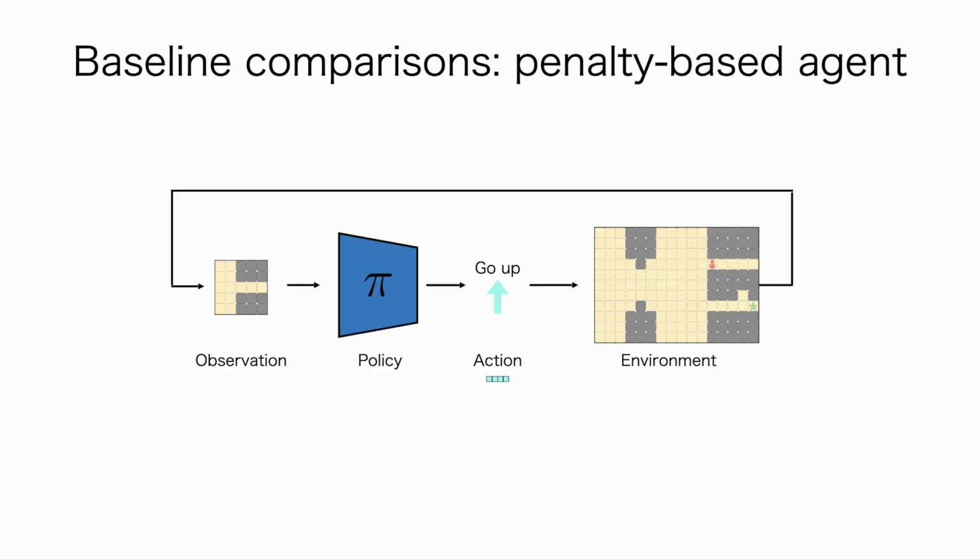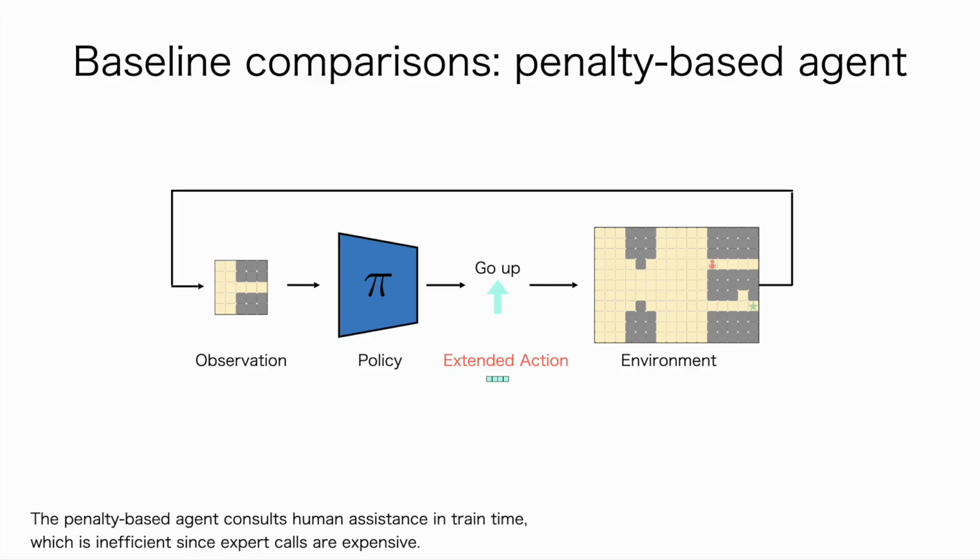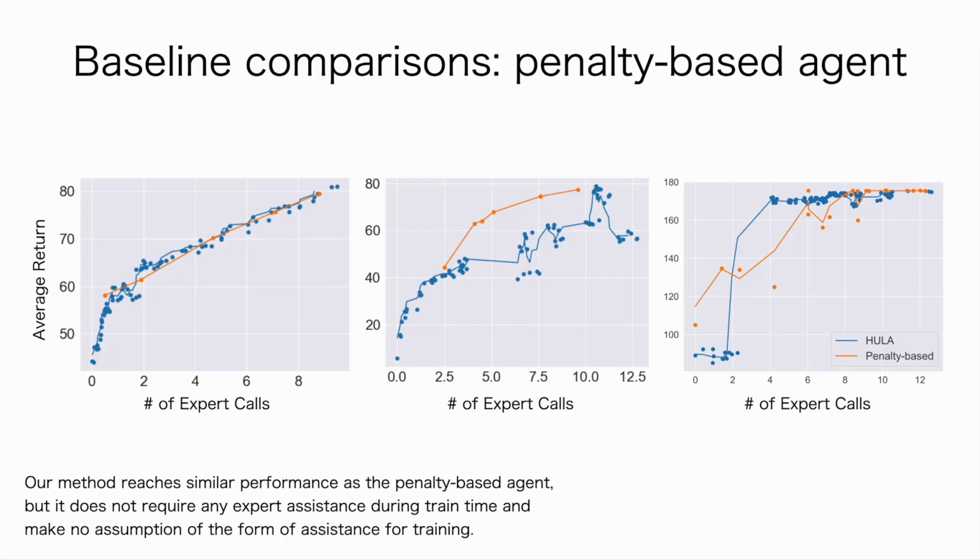Finally, we compare our results with a penalty-based agent. The penalty-based agent extends the action space with additional expert calls. This allows the policy to reason about the effect of human assistance during training. Our results show that the HULA agent reached similar performance as the penalty-based agent. Both performances are better with more expert calls. However, the penalty-based agent calls the expert during training many times to achieve this similar performance.